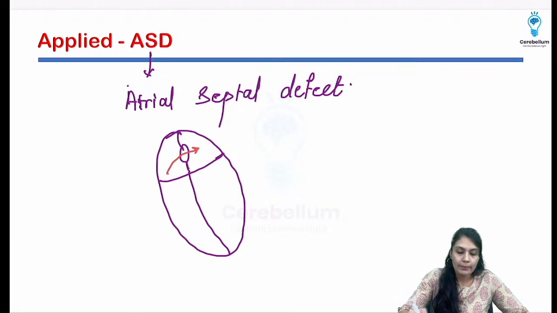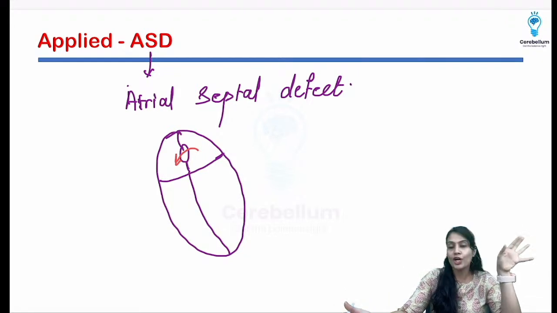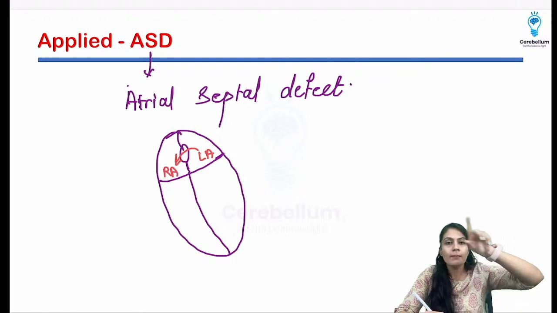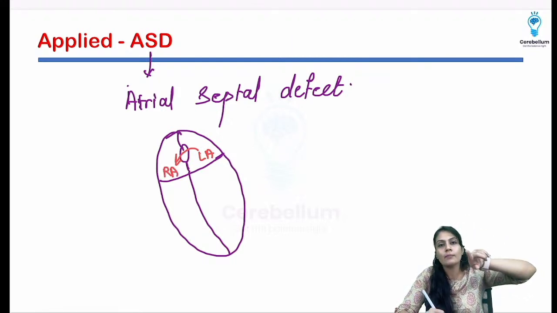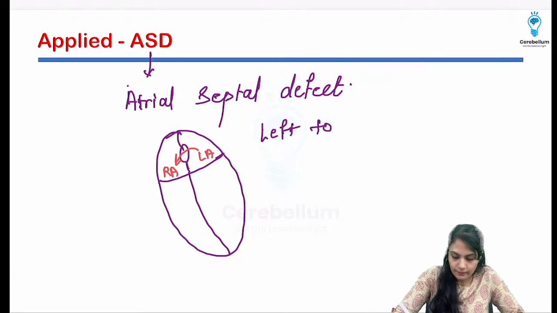After birth the pressure on the left-hand side is more, so there is something known as a left to right shunt. From the LA it goes into the RA, and the same blood circulates many times in the heart, rather than going towards the tissues, it stays there. This is known as left to right shunt.